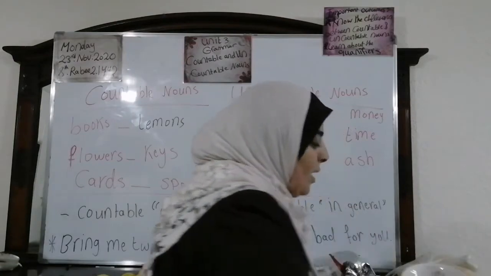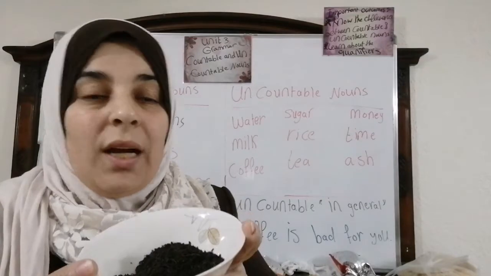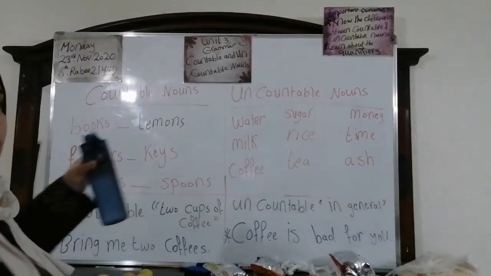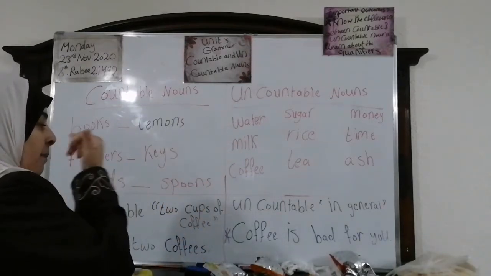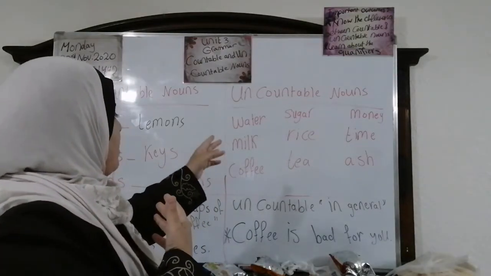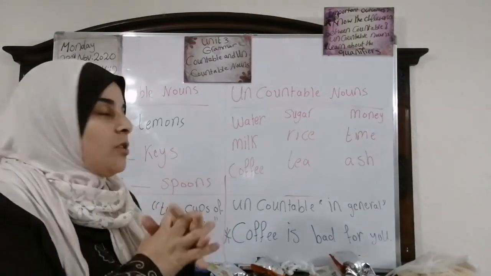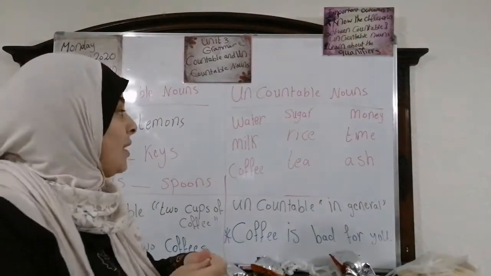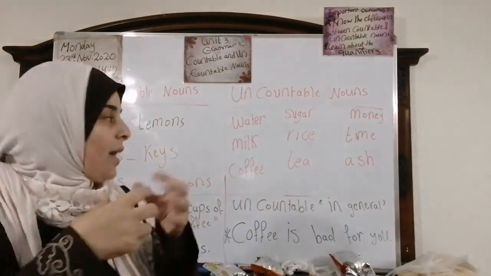Look at the tea. We have this tea. This kind. It's not in bags, okay? This is tea. You can't count it. Now, look at this one. We have water. Can we count water? No, except if we put it in a bottle or something. Milk also, we can't count milk. As we said, coffee, sugar, rice, tea, money. You can't count money, except we have some situations, we're going to talk about them in detail. We have time also, we can't count time. Ash, do you know ash? After you burn something, we have the ash, okay?